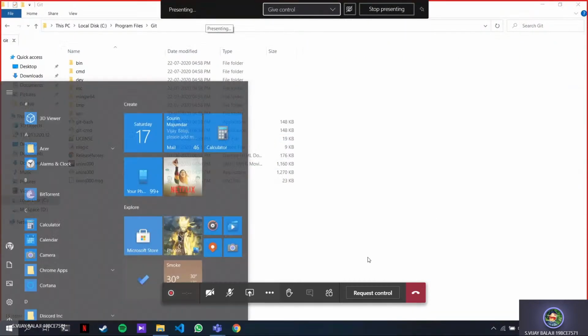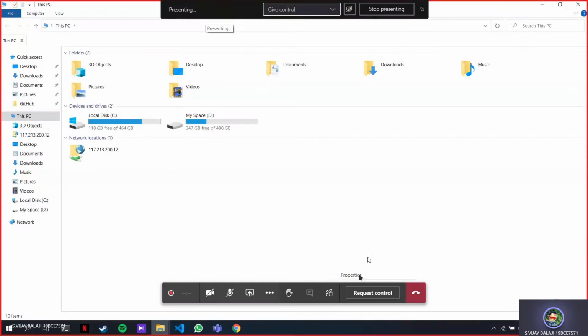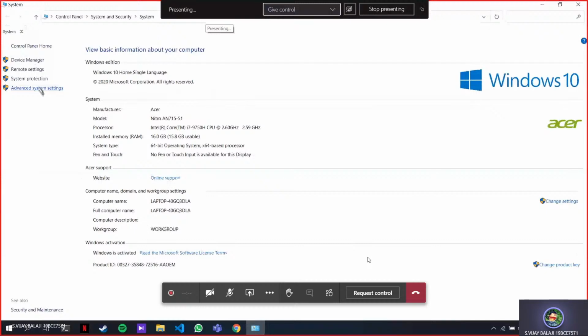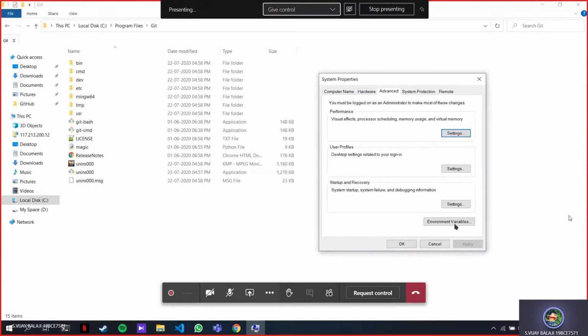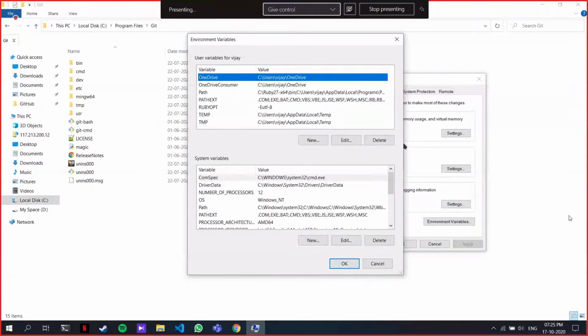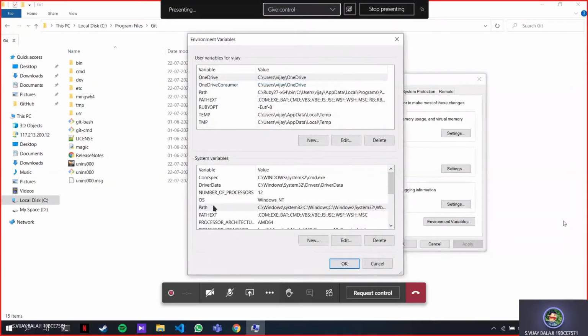I'll explain that later. Just open environment variables. Just type env, environment. There's another way to open it: Properties here. Go to advanced system settings, environment variables. Once you come here, just open this here. So you have all these things here. Now under system variables, this Path is there. Open Path.